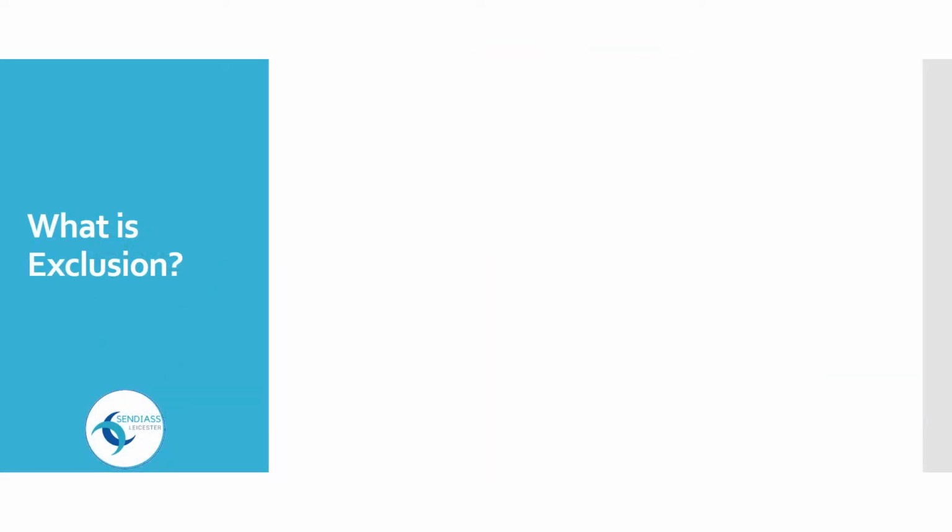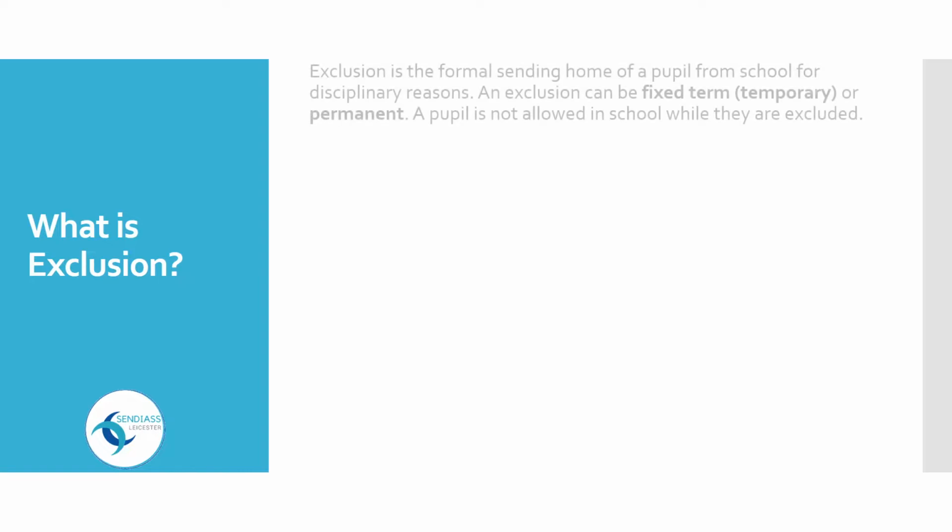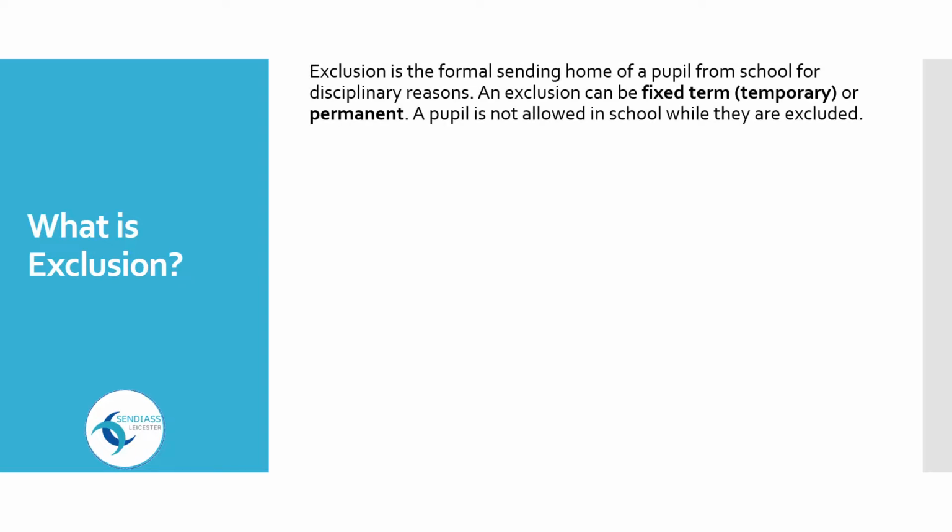What is exclusion? Exclusion is the formal sending home of a pupil from school for disciplinary reasons. An exclusion can be fixed term, which is temporary, or permanent. A pupil is not allowed in school while they are excluded.